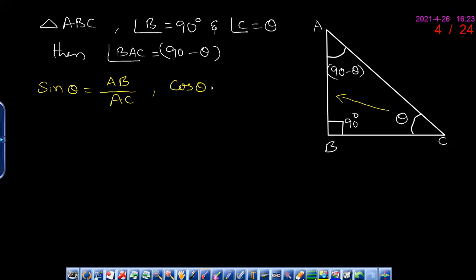Cos theta is equal to, tell me, what is the adjacent side of theta? BC by AC.